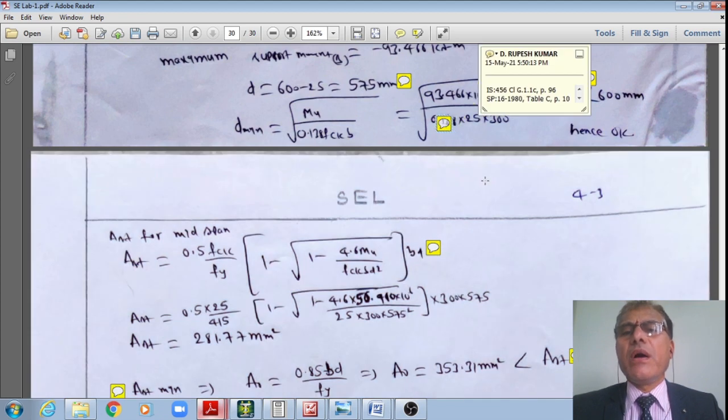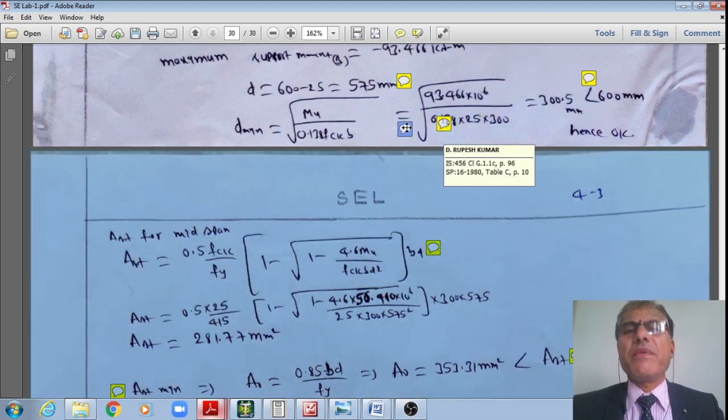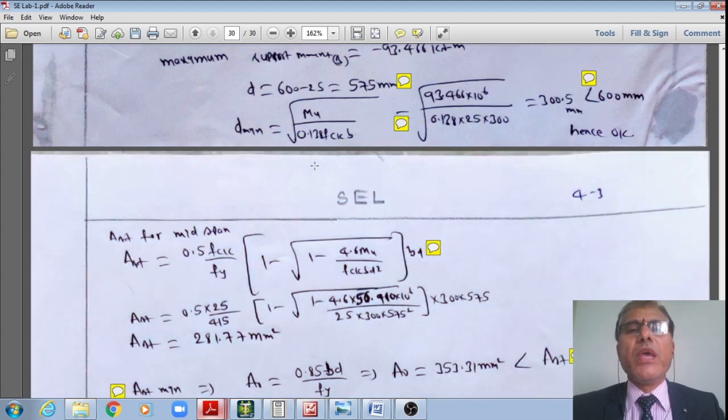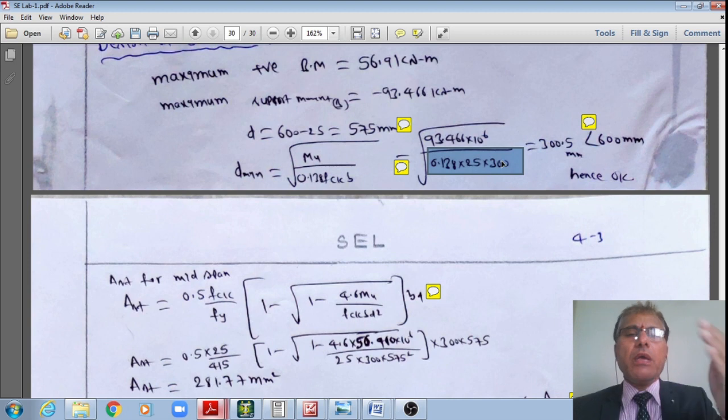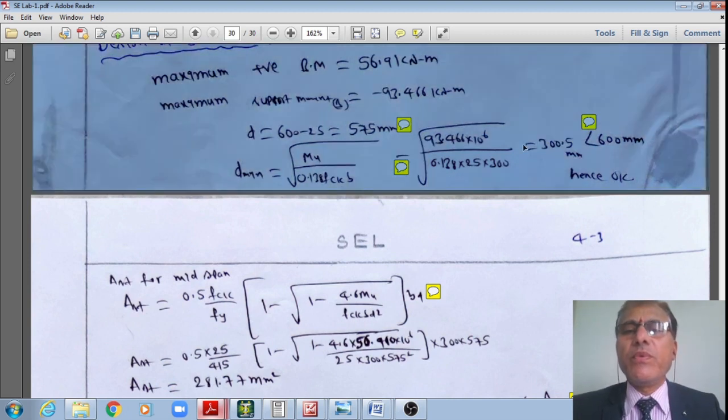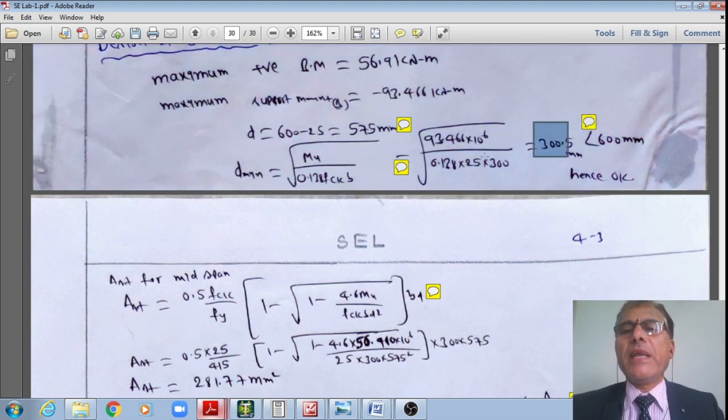Therefore, what is the depth of the section required? The depth required is equal to Mu divided by 0.138 fck b. Substituting the numeric values, the maximum bending moment is 93.46 kN-m, that is, 93.46 × 10^6 N-mm, divided by 0.138 multiplied by 25 multiplied by 300. All the units I am substituting are in terms of Newton-mm. Now I get the depth required is equal to 300.5.